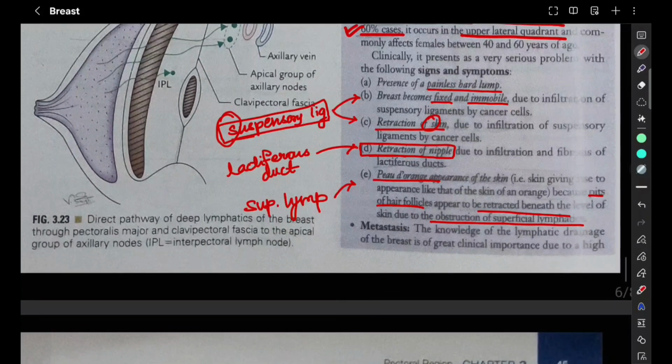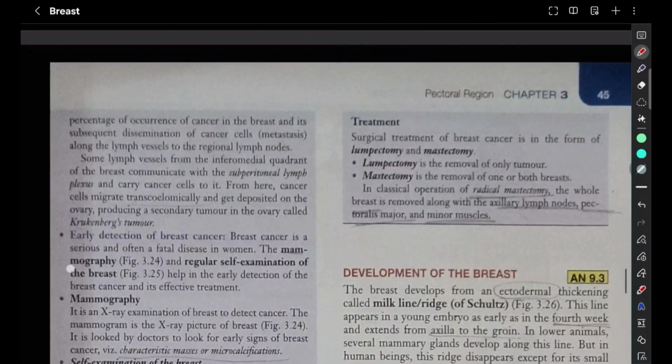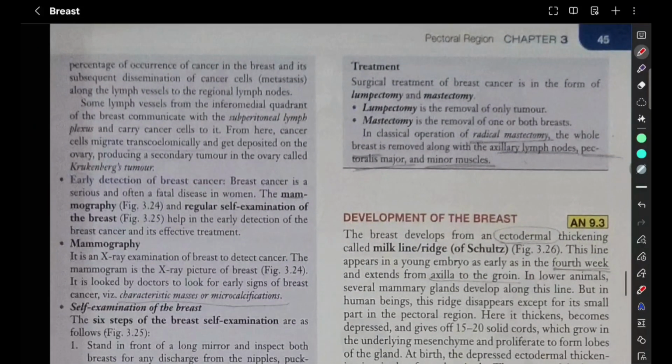Next is metastasis. The knowledge of lymphatic drainage of the breast is of great importance due to the high percentage of occurrence of the cancer. So some lymph from the inferomedial quadrant is going to communicate with the subperitoneal lymph plexus. We saw that, right? Subperitoneal lymph plexus, and carry the cancer cells. They end up producing a secondary tumor in the ovary called Krukenberg's tumor.